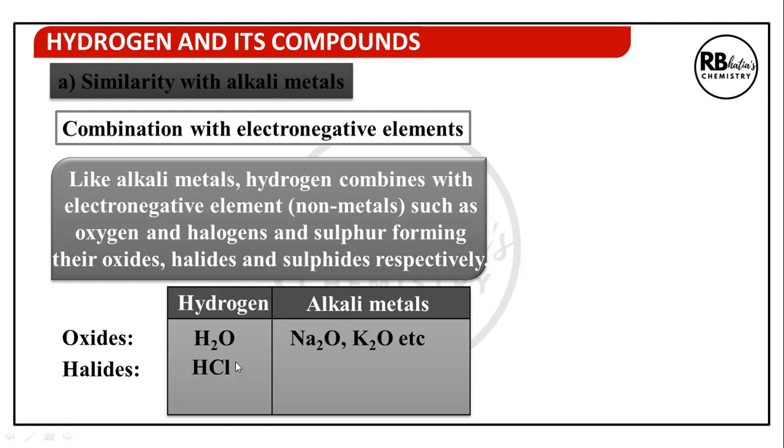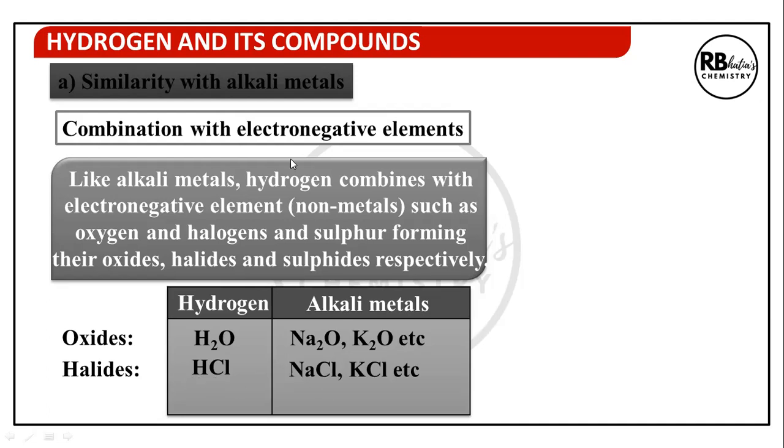Hydrogen forms a covalently bonded hydrogen chloride, whereas alkali metals form ionic sodium chloride and potassium chloride. So the similarity is that hydrogen combines with halogens the way alkali metals do. The difference is the nature of this bond is covalent with hydrogen.